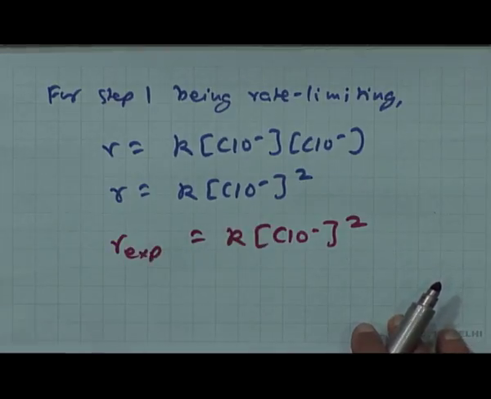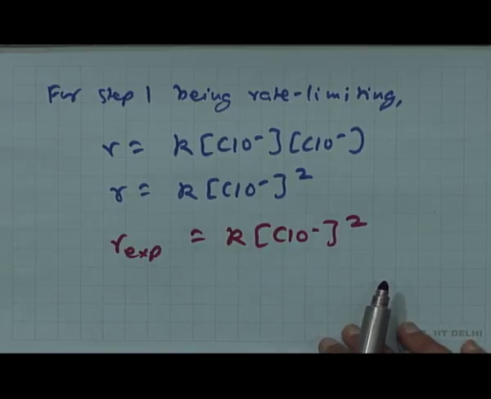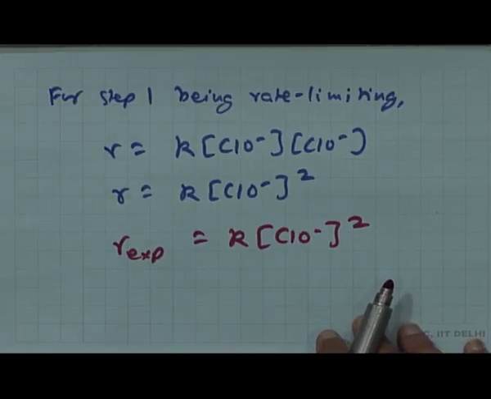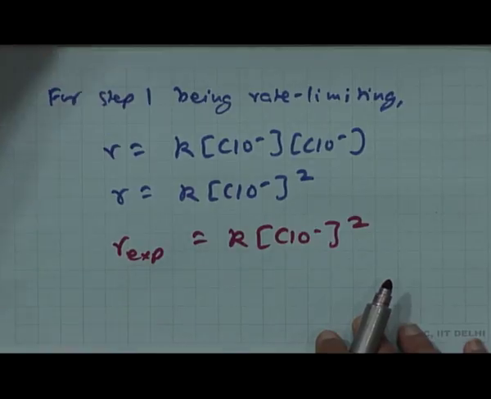This being an elementary step, overall order is equal to the molecular order of the reaction. Also from experiment we get the same rate expression, hence the word plausible. That means the reaction mechanism is plausible, because the rate expression we predict from the steps of the reaction mechanism does follow the one which is observed experimentally as given here.